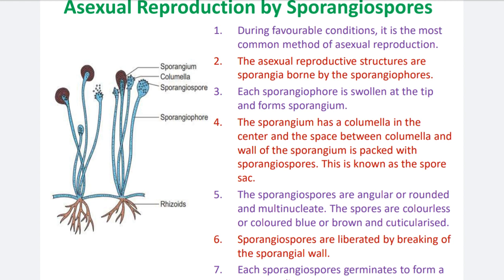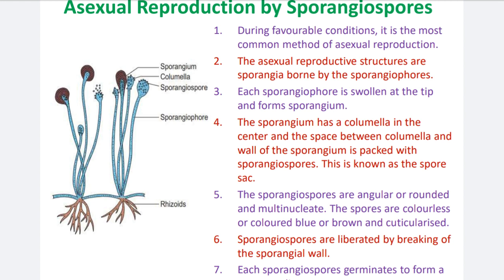Then point number 4, the sporangium has a columella in the center. It is again an important identity of the Rhizopus because it is absent in the Mucor. The sporangium has a columella in the center, and the space between the columella and the wall of the sporangium is packed with sporangiospores. The sporangiospores are developed in the space available between the columella and the sporangium. This is known as the spore sac, so the sporangium is known as the spore sac.